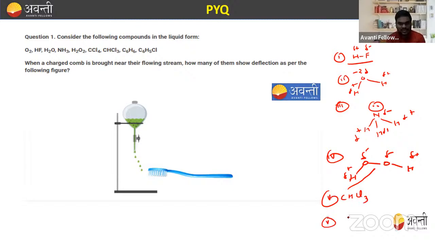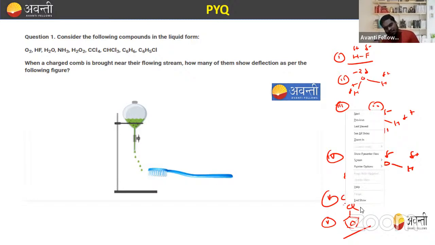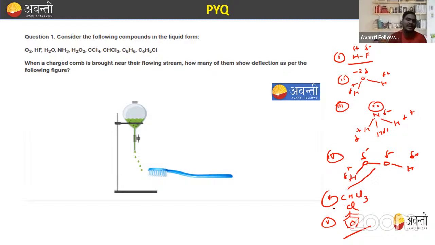And the last one is chlorobenzene, we say rather. So this is also a polar molecule. Chlorine is an electron withdrawing group, so it will become negative and positive. So these are all polar molecules. Which ones are non-polar? That is O2, CCl4 and benzene. So except these three, all are polar molecules and also show deflection towards this comb, right?